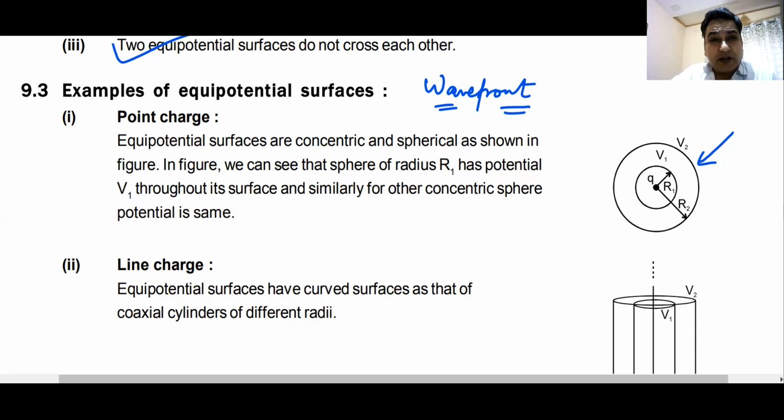Wavefront is the locus of all points which are in the same phase.